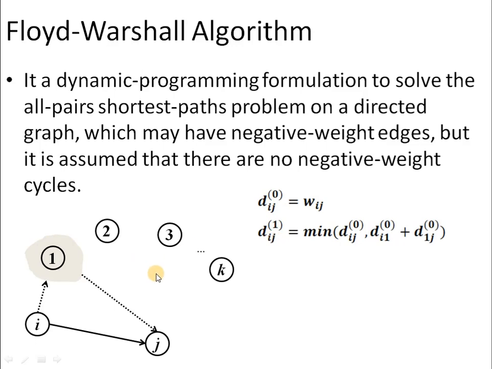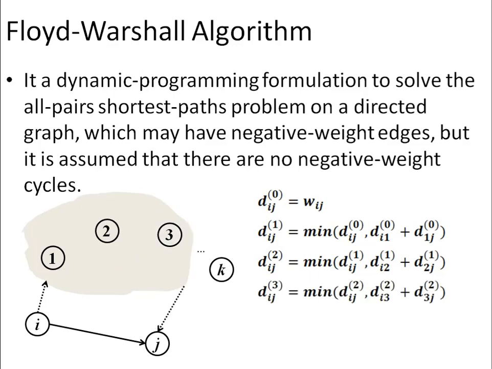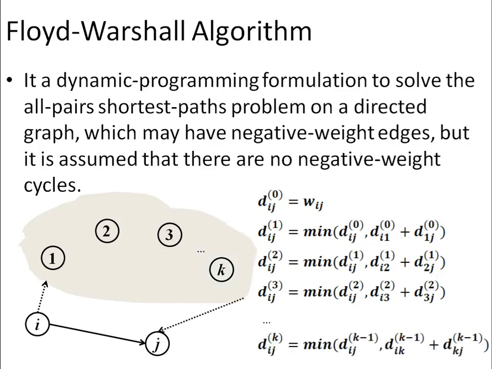Then in the next iteration, we will try to form a path between the vertices i and j passing via vertices 1 and 2. Then in the next iteration, we will form a path passing via 3 vertices, and so on. So at the kth iteration, we will try to form a path between the vertices i and j such that the path may have any vertex from 1 to k as the intermediate vertex.